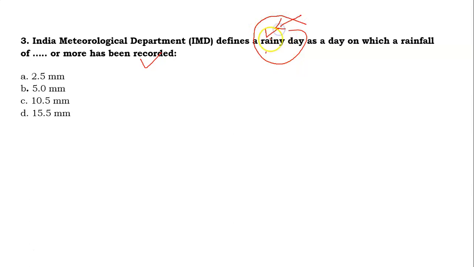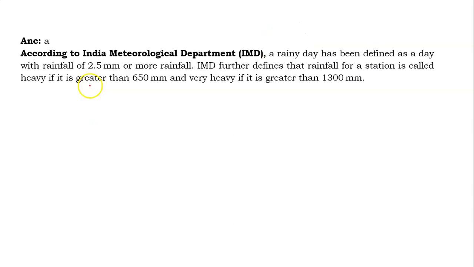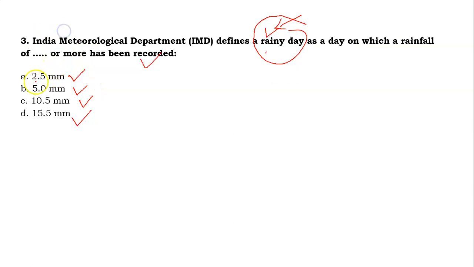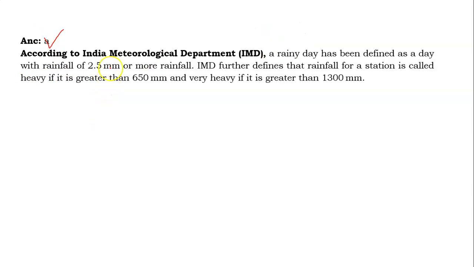You have to identify that criteria. Your options are 2.5, 5, 10.5 or 15.5 mm. So friends, answer will be A, 2.5 mm.